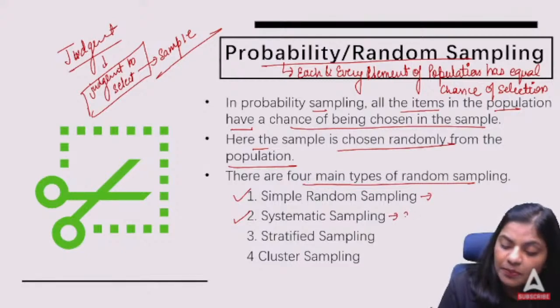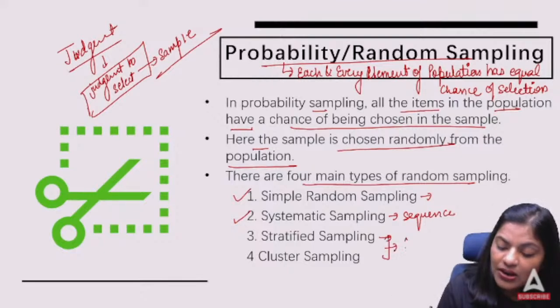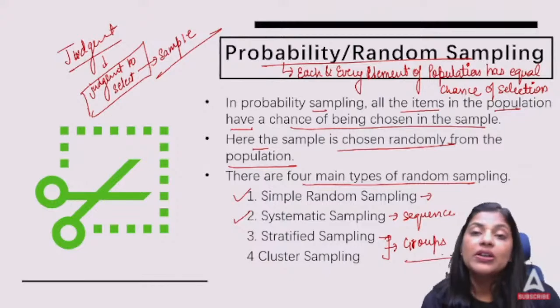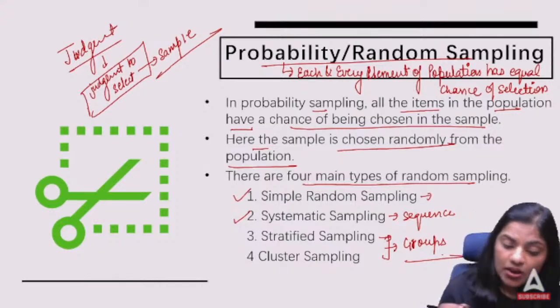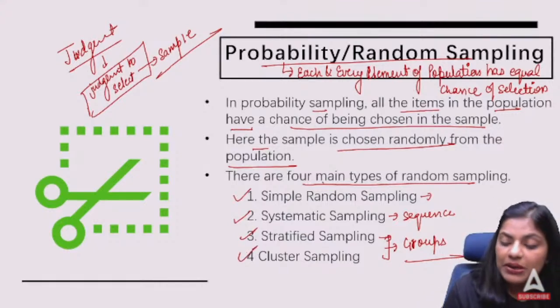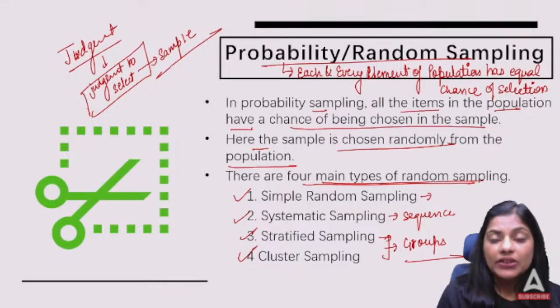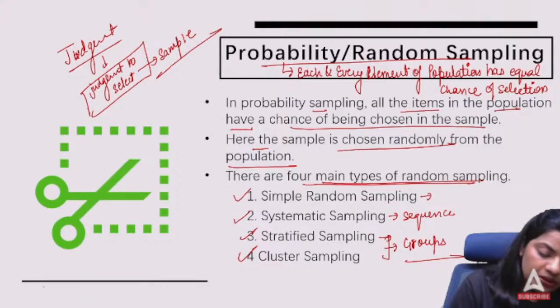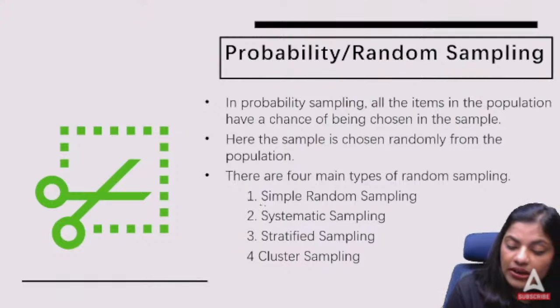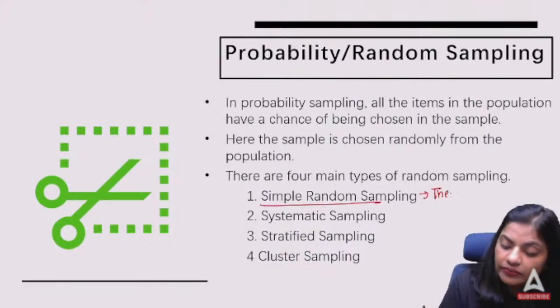Systematic, where we will be following a particular sequence. Stratified talks about when you are selecting people from the population with the help of creating groups, right? So there are four main types of random sampling that we can try while selecting the sample from the population. The first one you can see is simple random sampling, which means there is equal chance